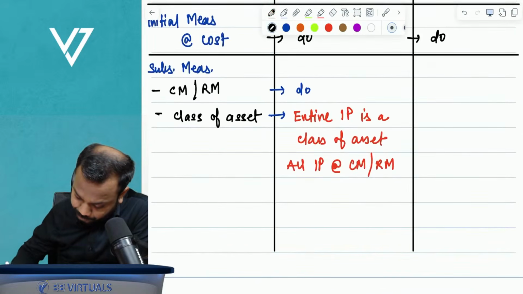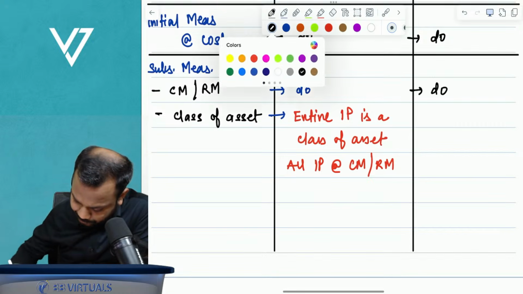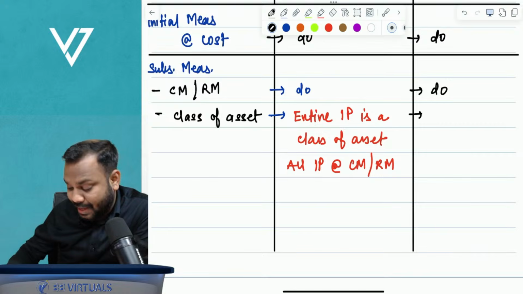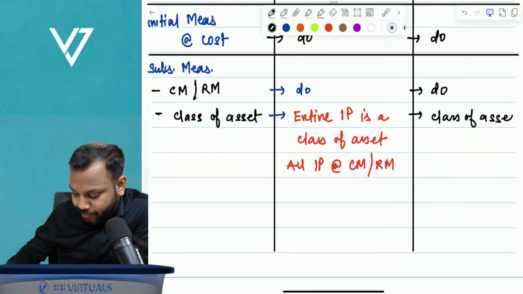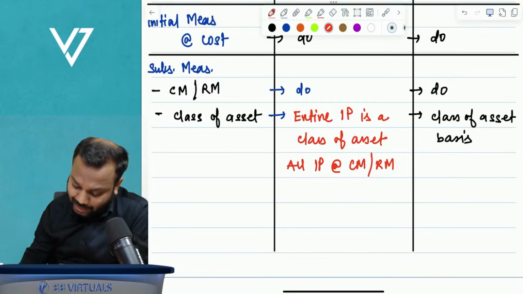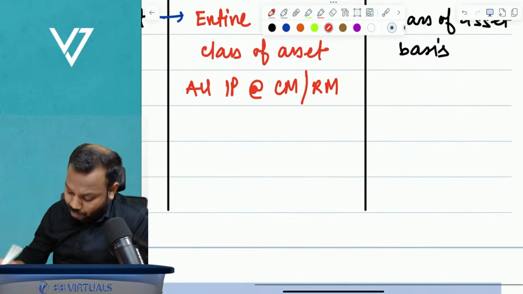Now here, again in intangible assets, we have the class of asset basis. But in intangible assets, we have a disclaimer again. What is the disclaimer?